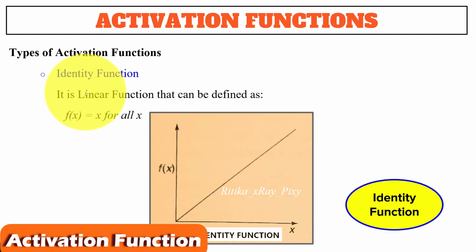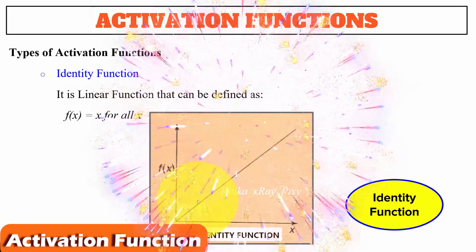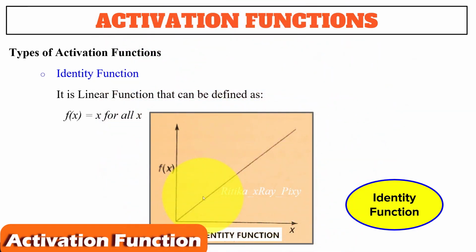First we have identity function. It is a linear function that can be defined as f(x) is equal to x for all x. You can see in the figure, in the identity function, the output remains the same as the input because it is a linear function.